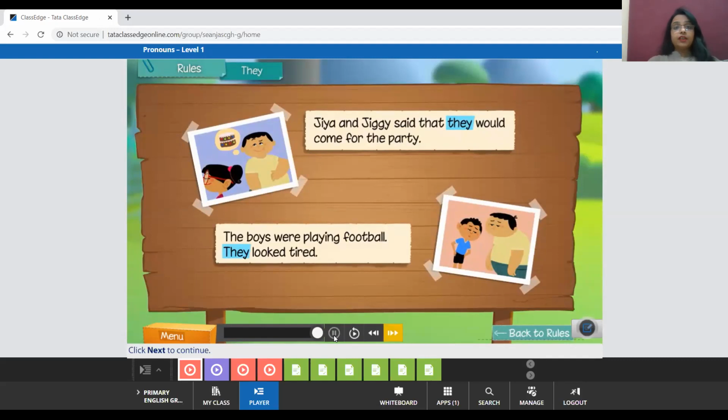See, when more than one thing is there, more than one animal is there, more than one person is there, we use they. So they is always used as a plural pronoun. Okay? So do remember that. We are going to come up with this in the PPT also.